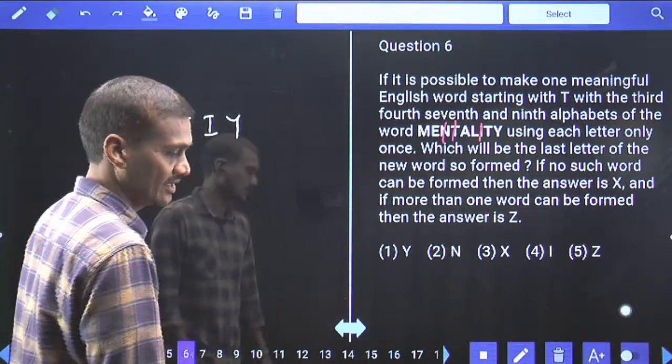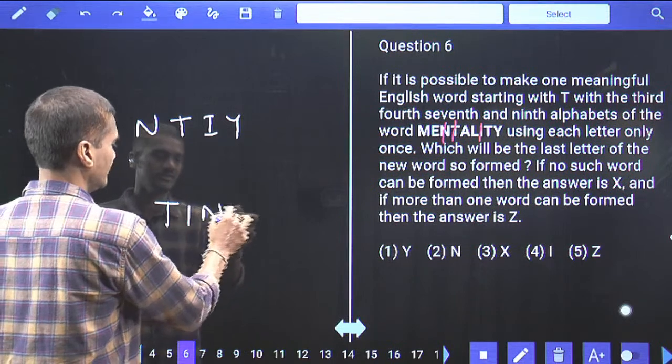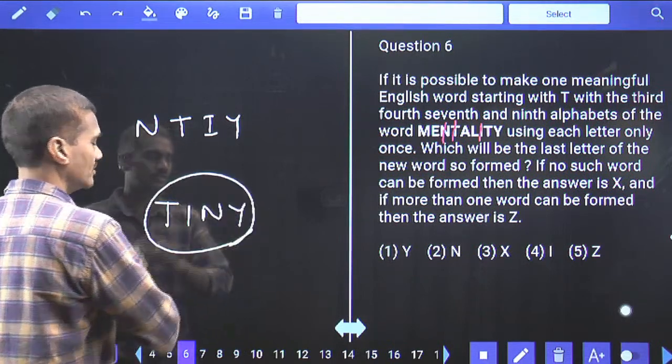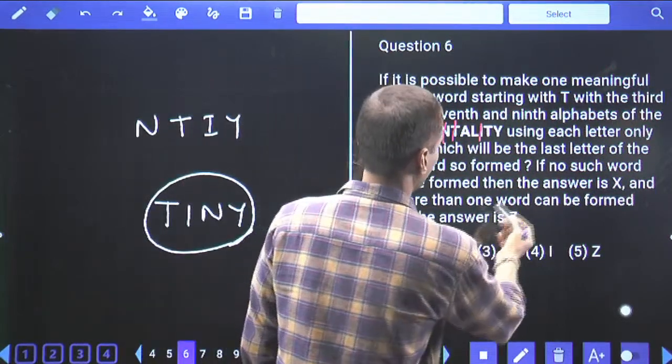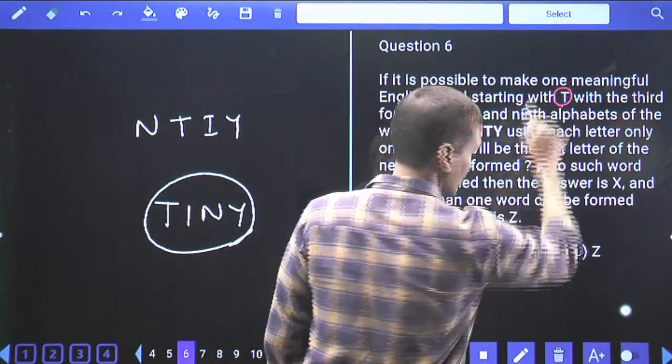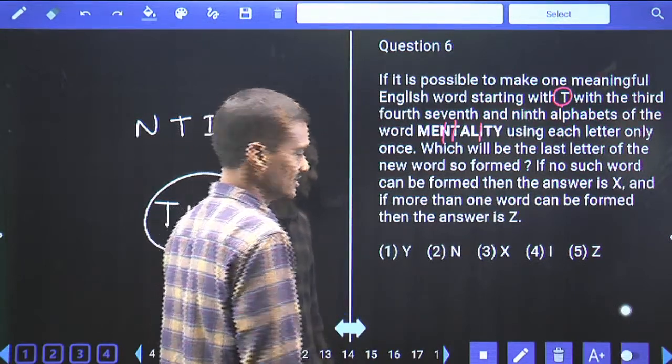N, T, I and Y. As these are the 4 letters we have, T, I and Y, tiny. Now tiny is the word that can be formed with the help of these 4 letters. If no such word can be found, again, here it is asking for words starting with T. Starting with T, and T, I and N, tiny is the answer here.